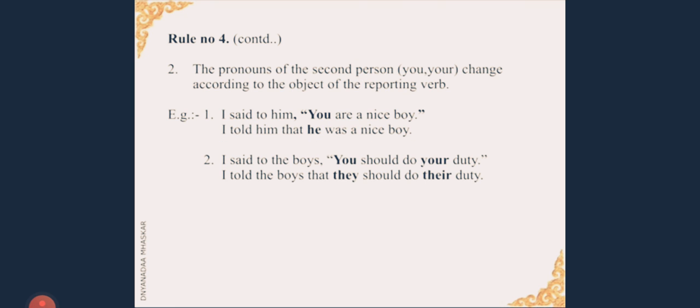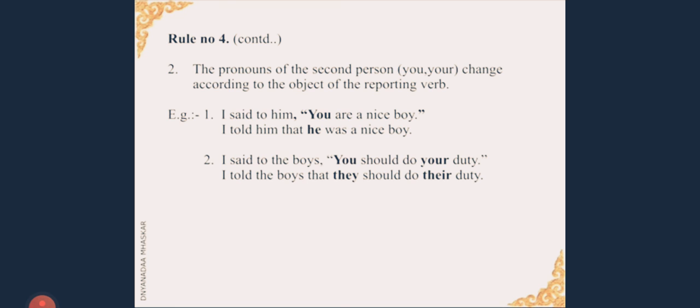We continue with rule number 4 with the second example. We have seen the first example, which was related to S, that is subject. We are going to follow the formula SON. So we saw S, now we will see O, that is object. The pronouns of the second person, you, your, change according to the object of the reporting verb. Now let us see what this object is. I said to him. I is the subject, him is the object. Said to whom? Him. Okay, so we are now going to see the object.